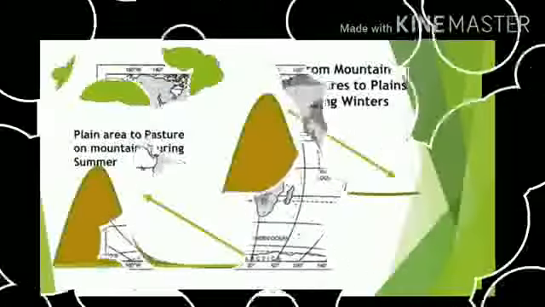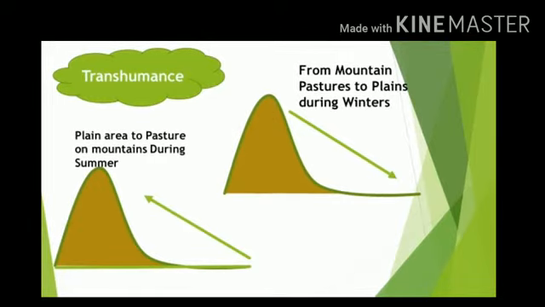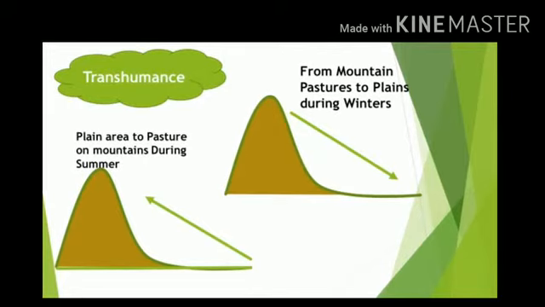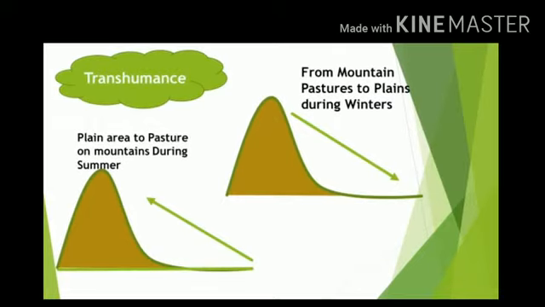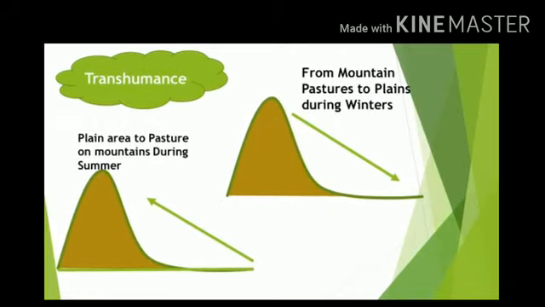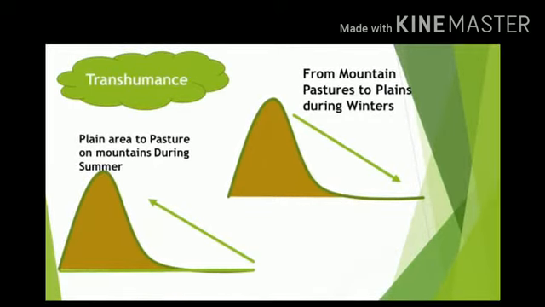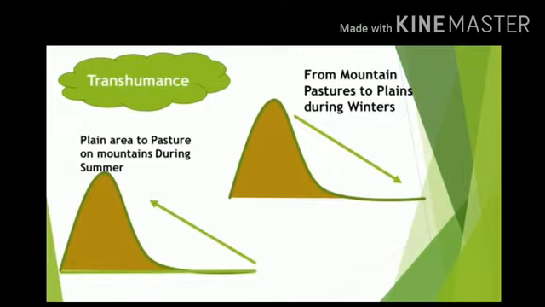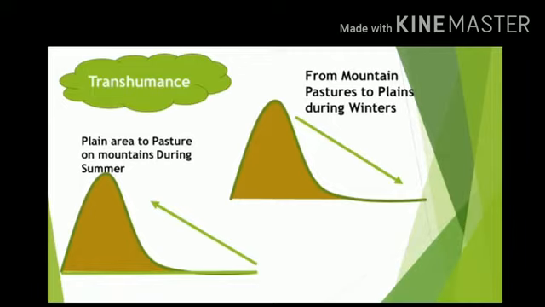Again, these harsh climates don't give much options to people, so they have to depend on whatever resources they are getting. Now there is a tendency in nomadic herding, especially in the mountain region, that people shift their pastures or their areas according to season. This movement according to season is called transhumance. Transhumance simply means that during the summer season, the group of people, the nomadic herders, move to the mountain region where new fresh grasses have appeared, and these are very, very fertile pastures for their animal rearing.